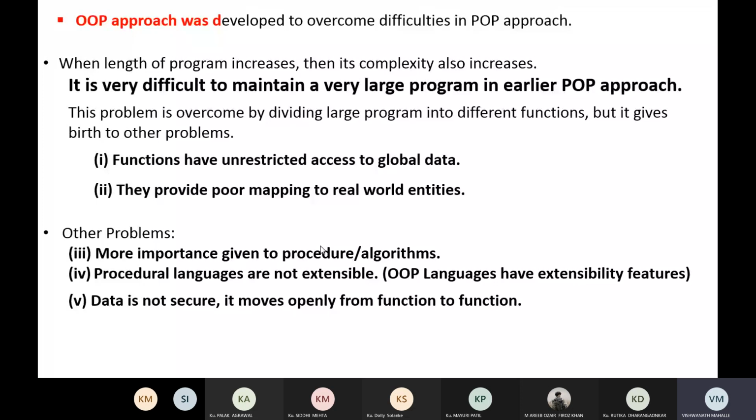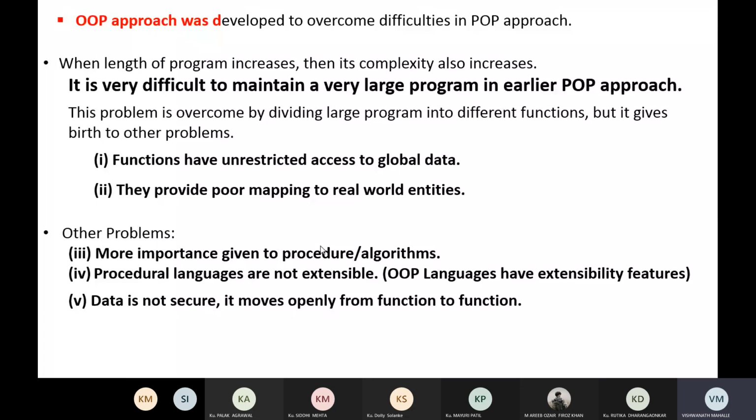Other problems in procedure oriented programming: more importance is given to procedure. We are required to follow a sequence of steps, so it gives more importance to procedure. Procedural languages are not extensible. Also data is not secure. We generally declare data globally, and everywhere we can access the value of that variable. So data moves openly from function to function, and a security problem is also there. So these are the difficulties or problems in procedure oriented programming.